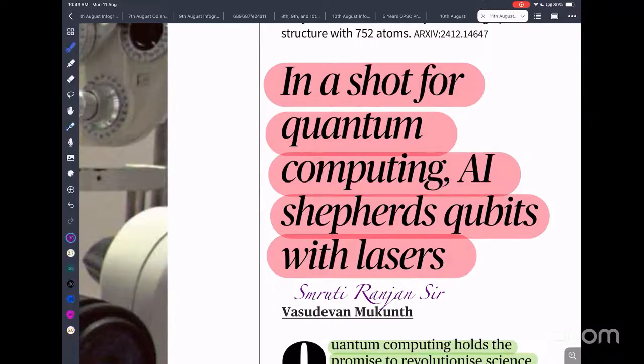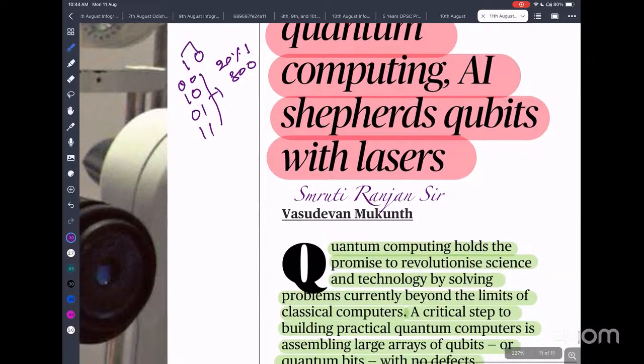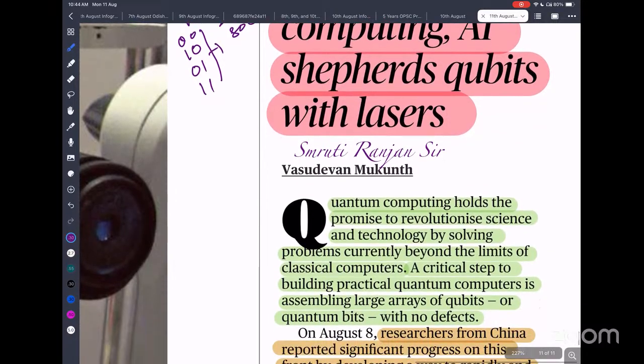For example, if you have two bits, maximum you can combine 4 states: 0 0, 0 1, 1 0, 1 1. But in the case of qubits, it can be a combination of anything, like for example 20% of 1 and 80% of 0. So you can represent any number by using quantum computing, which increases the computational power of the computer exponentially. But the problem is how to realize this qubit.